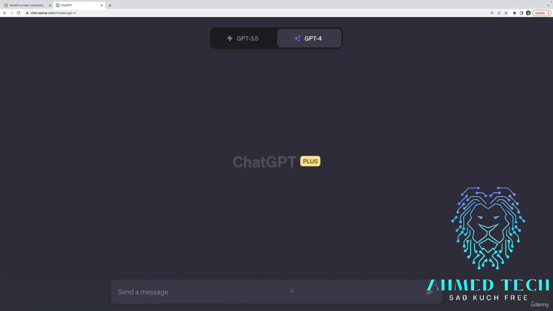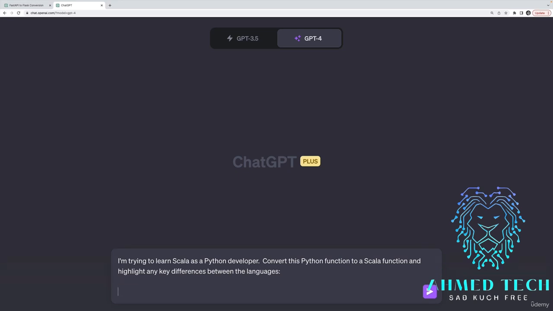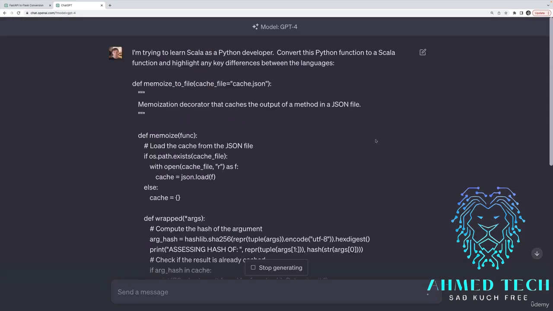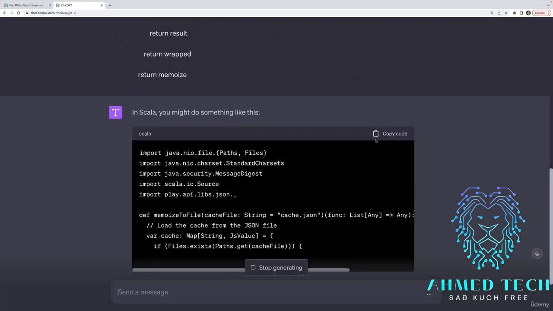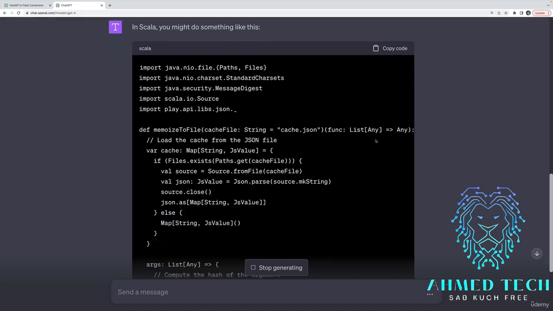And then I'll go over to ChatGPT and say something like, I'm trying to learn Scala as a Python developer. Convert this Python function to a Scala function. And this is the important part for the learning process, and highlight any key differences between the languages. And then I'll include the code, and then I wait. So it's going to write me a bunch of code. We'll see a whole bunch of weird imports. If you don't know Scala at all, don't worry about it. But then it's going to write my function.